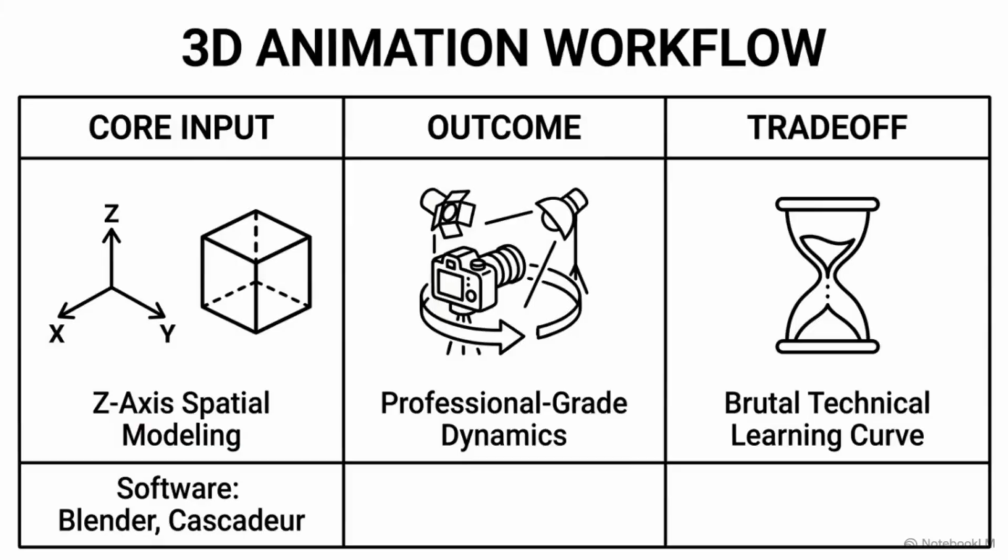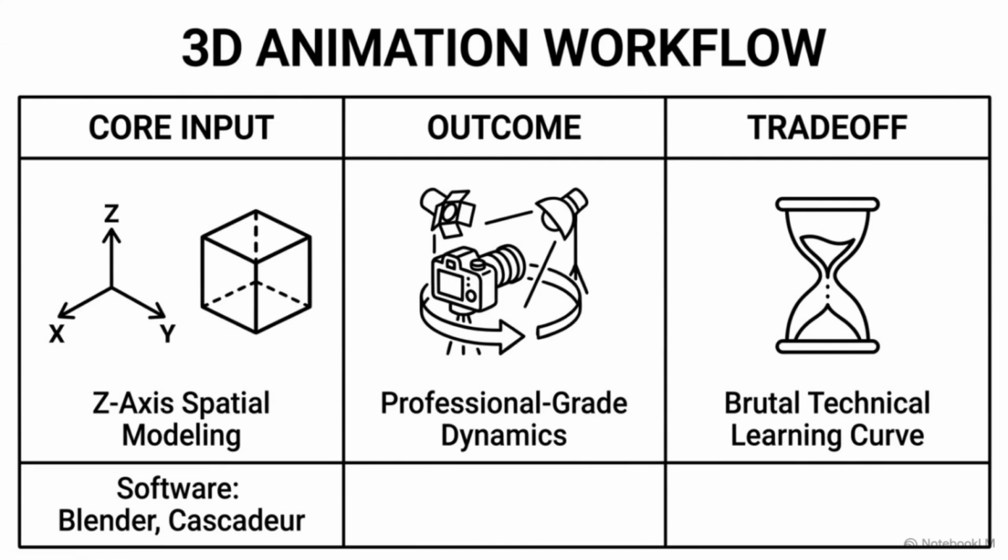For creators seeking high production values, we reach the final row of the matrix, 3D animation. The mechanical shift here is leaving the flat canvas behind. You are building spatial elements on a Z-axis, creating volume and depth. Working in virtual space means learning multiple disciplines simultaneously. You act as lighting technician, texture artist, and camera operator. But combining these creates dynamic visuals, allowing complex camera sweeps that 2D workflows cannot match.